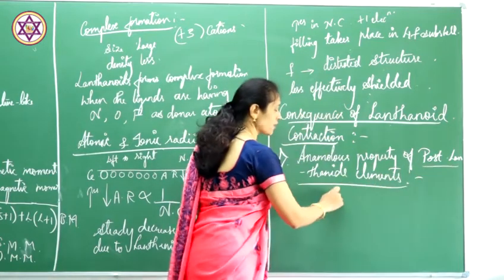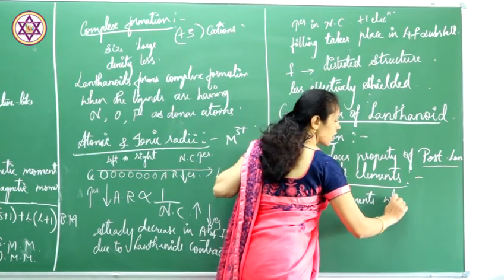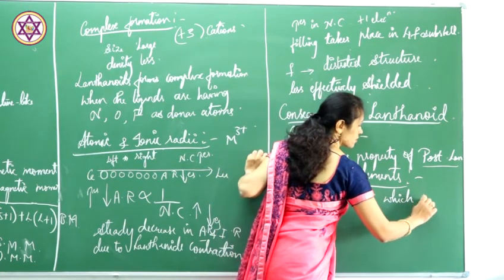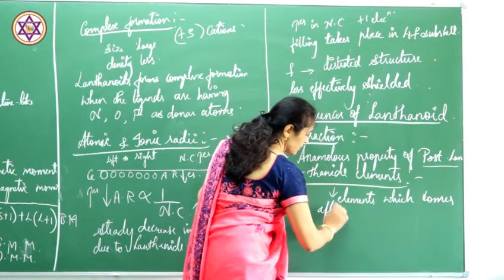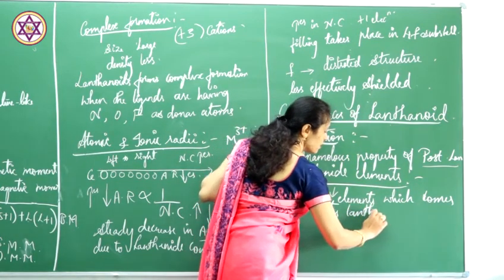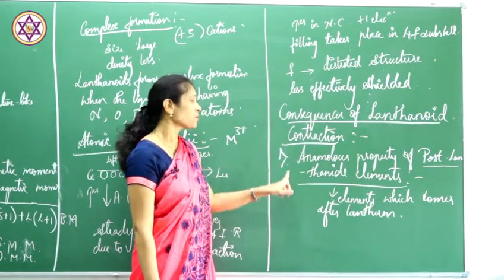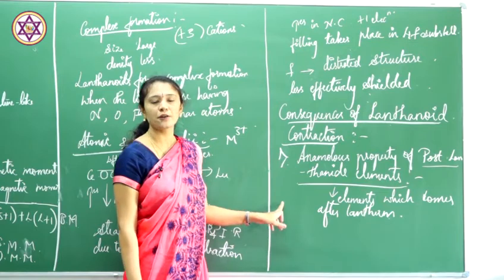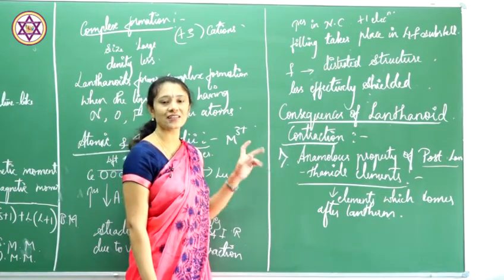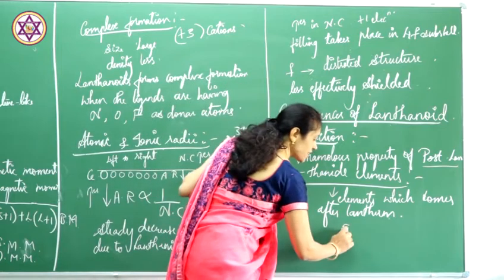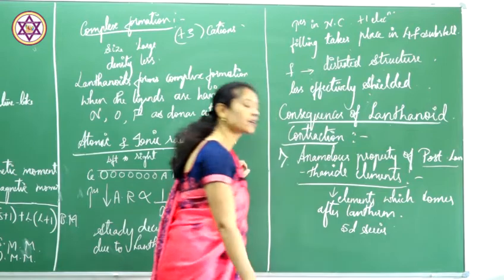They are present in the 5d series, that is the third transition series, in the periodic table.